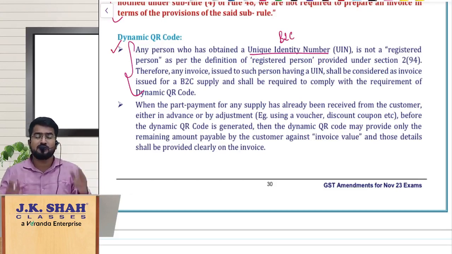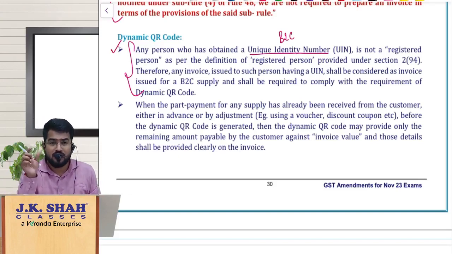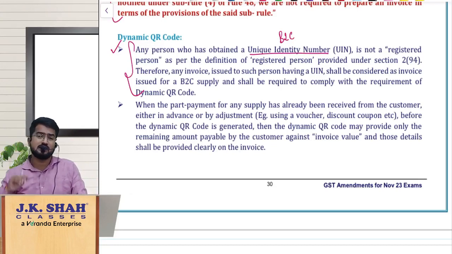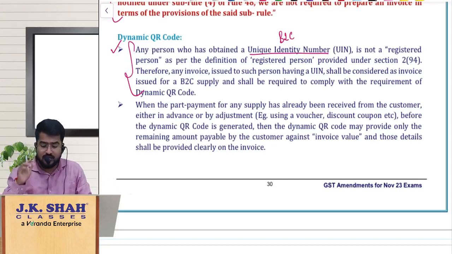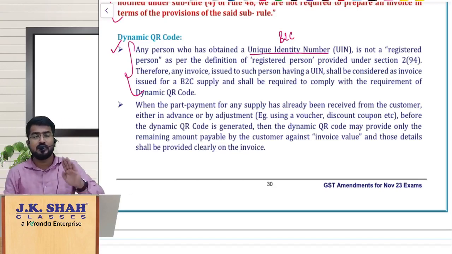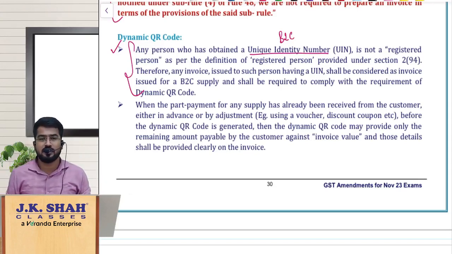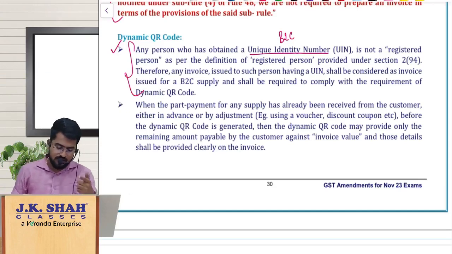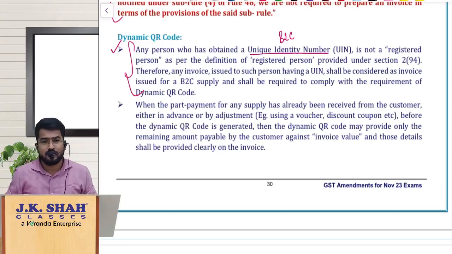Why B2C supplies? Because having a UIN does not mean you are registered under GST law. You got that UIN just for the purpose of claiming refund of the GST paid on notified purchases. Hope you remember that. For some notified international organizations, we give this unique identity number just to claim refund of the taxes paid on notified purchases. This doesn't mean that those people got registered under GST. No, it is not like that, right? So it is a B2C supply, hence dynamic QR code should be given on their invoice.